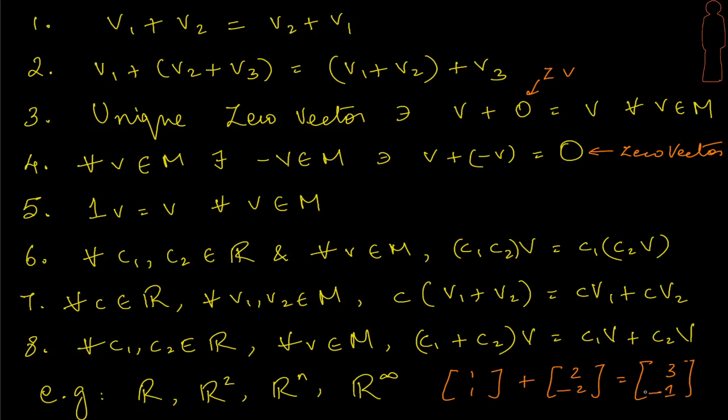Yeah, so the result is going to be part of R2. Now the most important thing is we are going by the general definition of vector addition. Remember how we defined it? We defined it as the scalar sum of every single component of the vector correspondingly. That's how we defined it. Therefore, for that definition of vector addition, we are saying that R2 is closed under this vector addition.